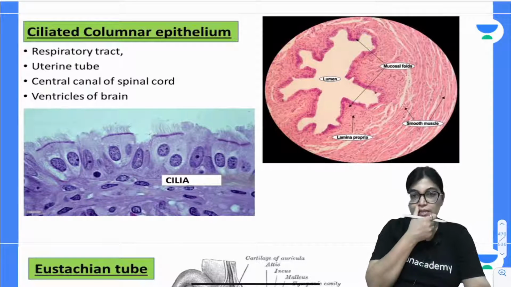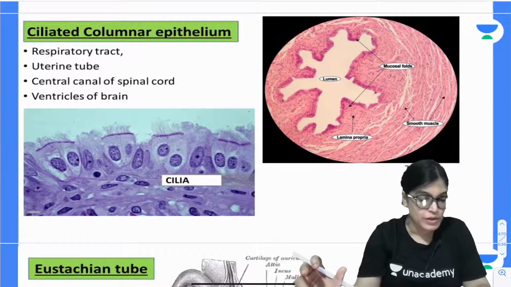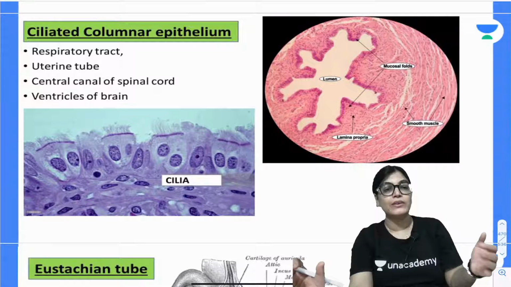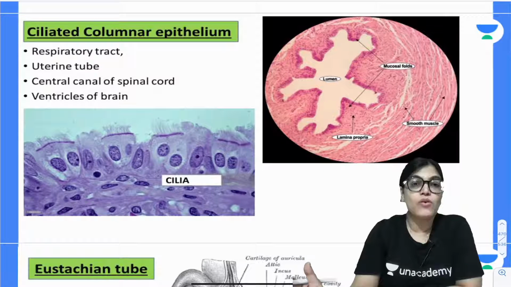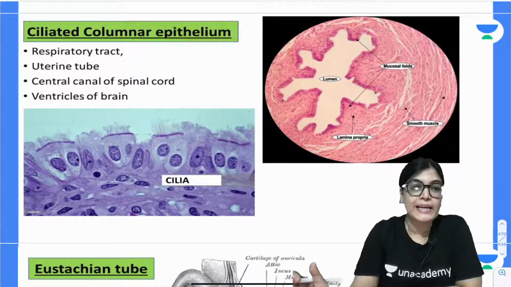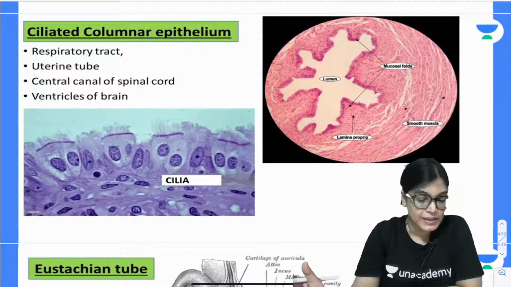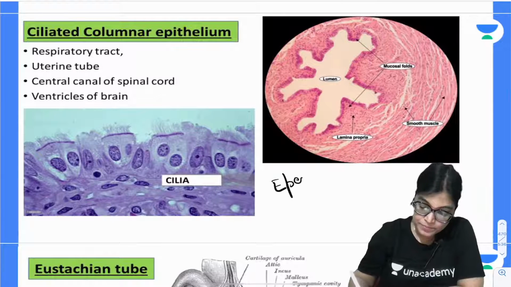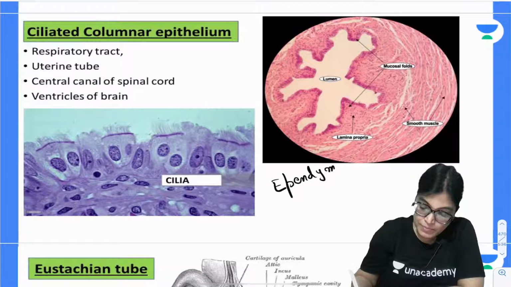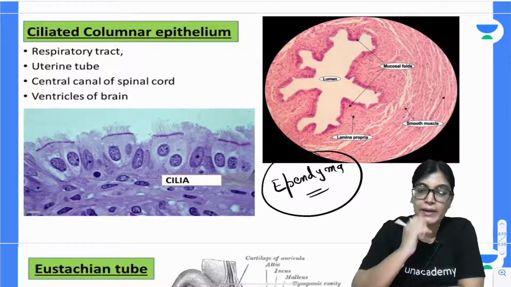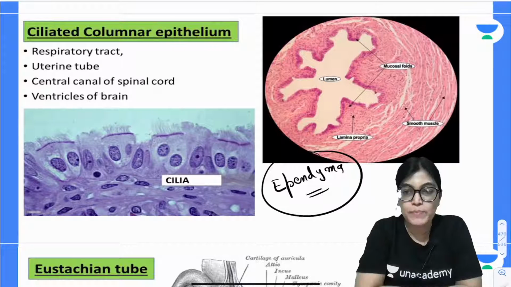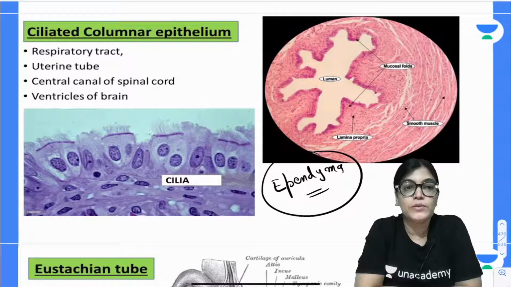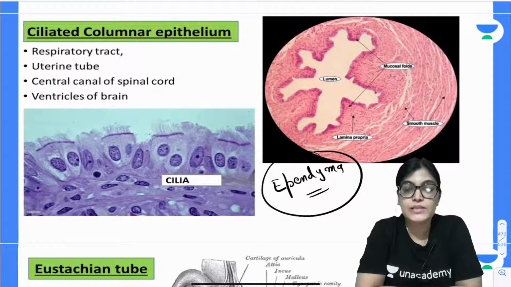My dear aspirants, there is a particular name, anyone wants to reply? There is a particular name for the columnar epithelium lining the central canal of the spinal cord and that of ventricles. In that case, we use the term ependyma. So what is ependyma? Ciliated columnar epithelium which is lining the central canal of the spinal cord and that of ventricles of the brain is called ependyma.